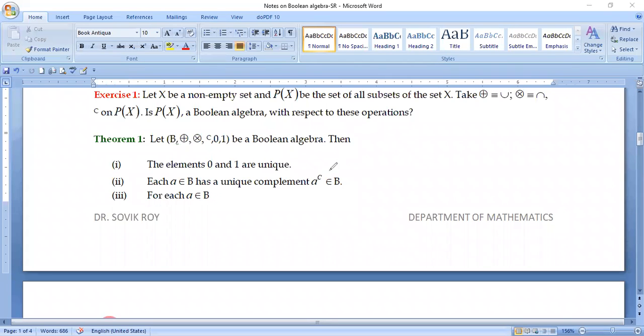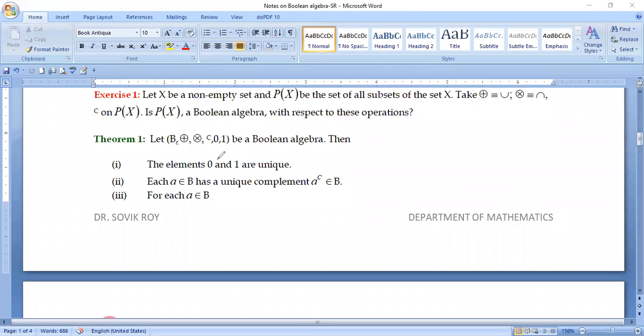So in the previous session, we were discussing the new algebraic structure called the Boolean algebra, and I told you that there are certain properties which need to be followed by the elements of the non-empty set considered. The properties which I defined in my last lecture are known as Huntington's postulates. On the basis of these postulates, we call the structure Boolean algebra.